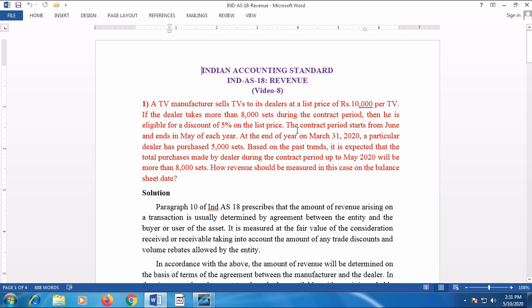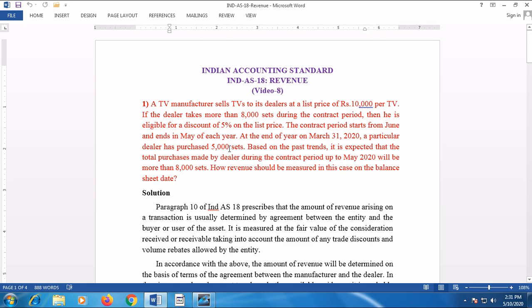The contract period starts from June and ends in May of each year. So the contract period refers to June to May next year. At the end of the year, 31st March 2020, a particular dealer has purchased 5,000 sets.